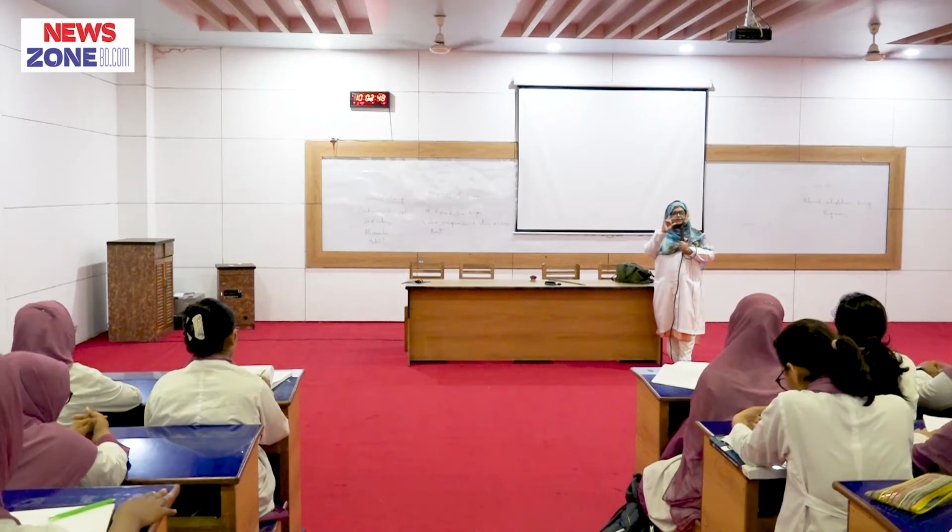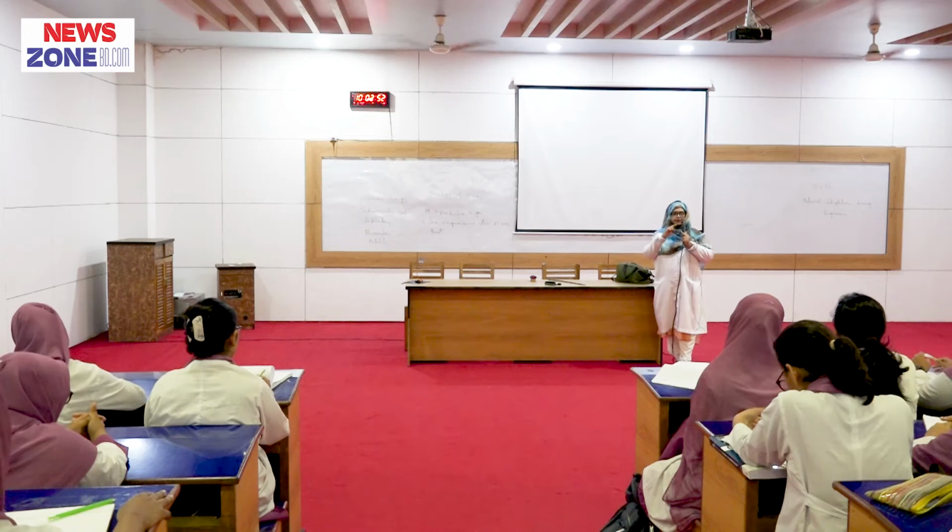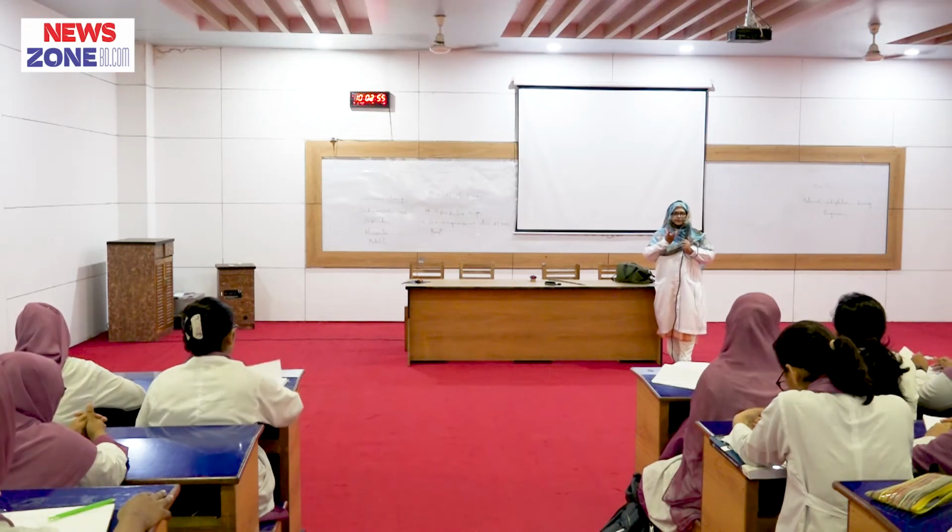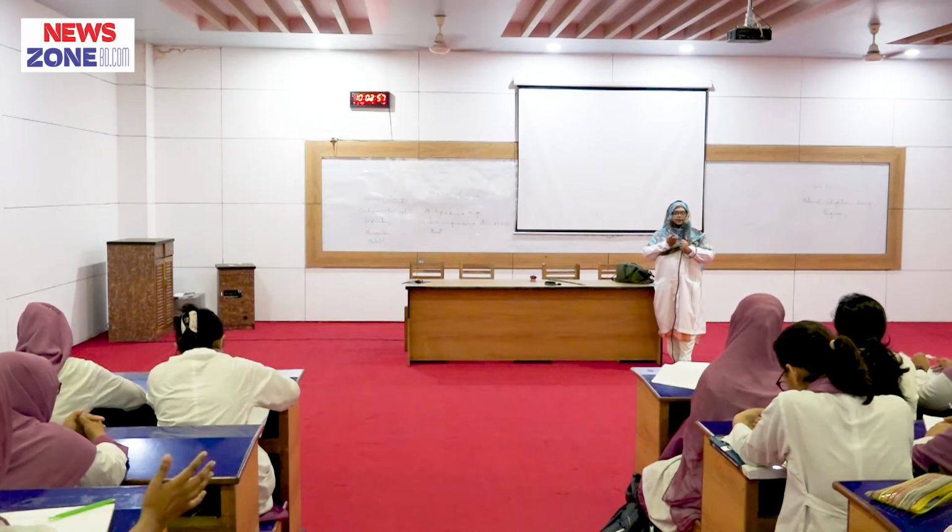Now come to the uterus. The uterus is actually 7.5 centimeters and the shape is piriform, like a pear. Up to 6 weeks it is pear shaped. Can you remember what I am saying? Try to write also.